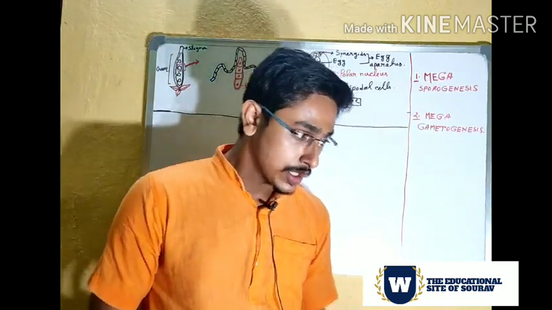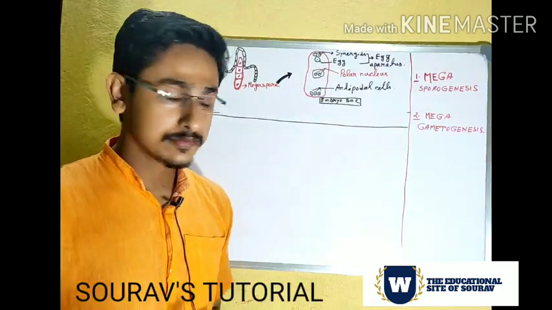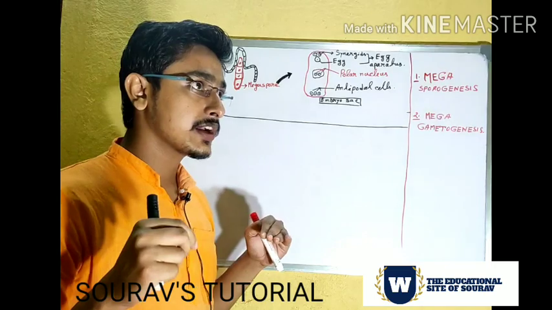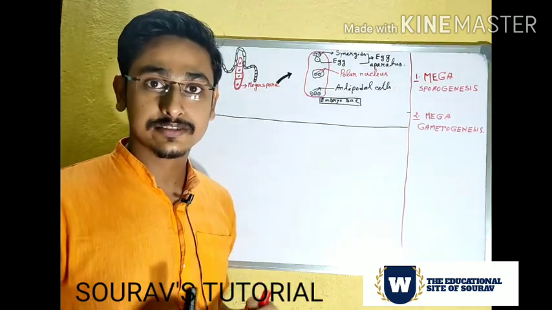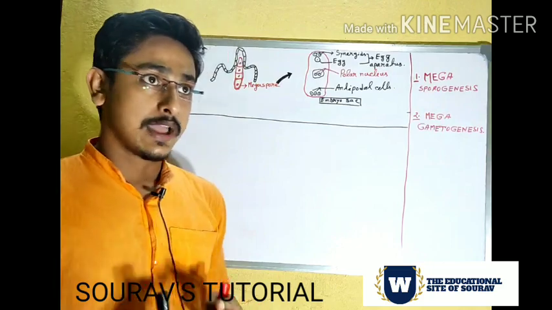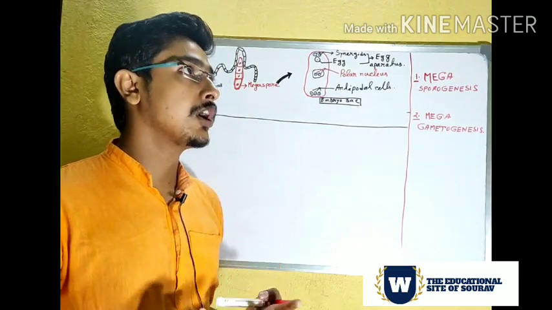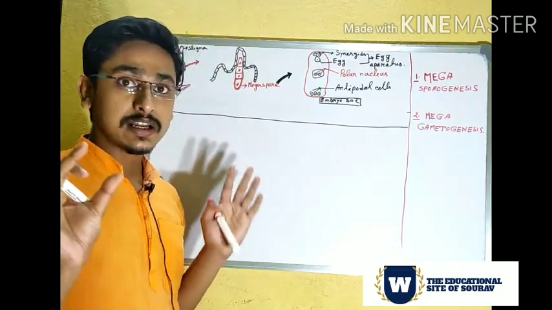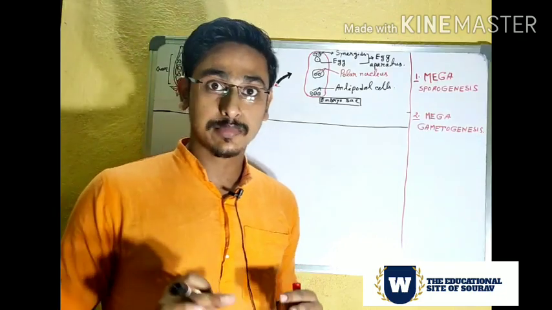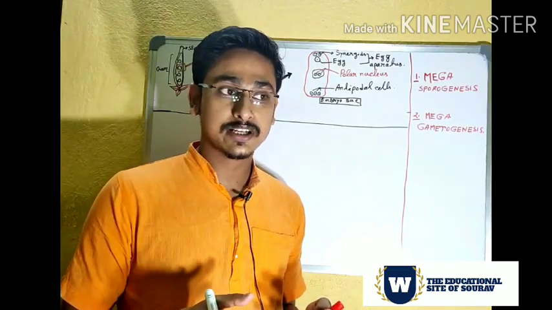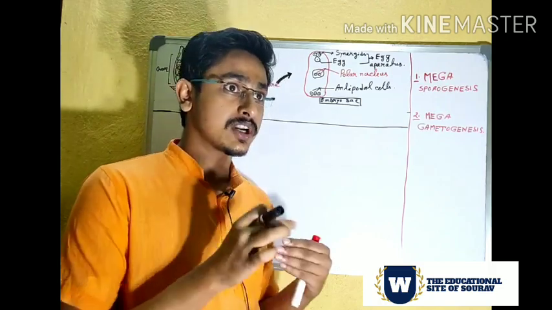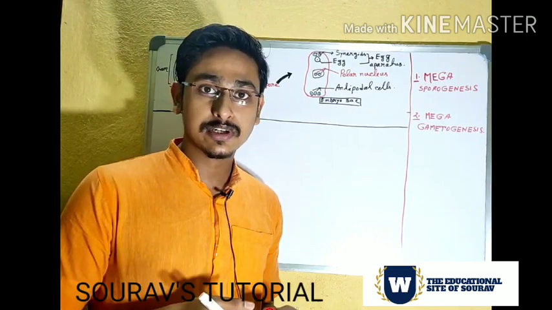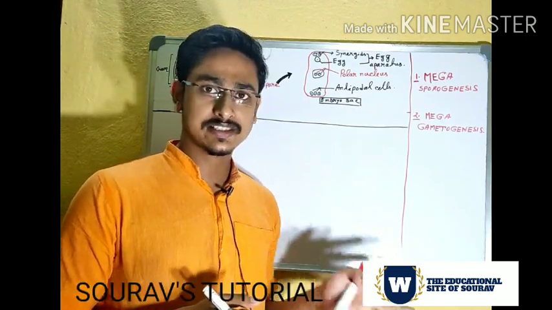Okay. So before going to the main topic, before going to megasporogenesis, at first try to understand the connection or relation between these events. Till now, just think in your mind, what are we trying to learn? We learned the sexual reproduction of flowering plants, that means after the pollination, what are the events and how a new plant is produced by sexual reproduction, that means the formation of seeds, etc.